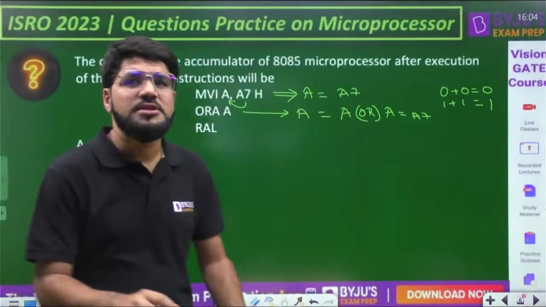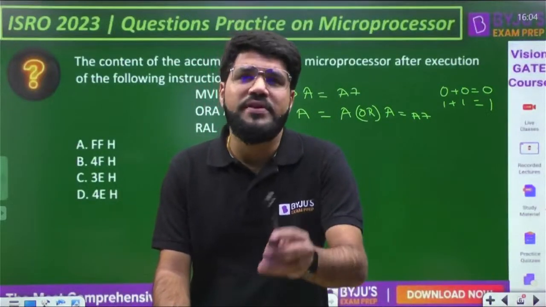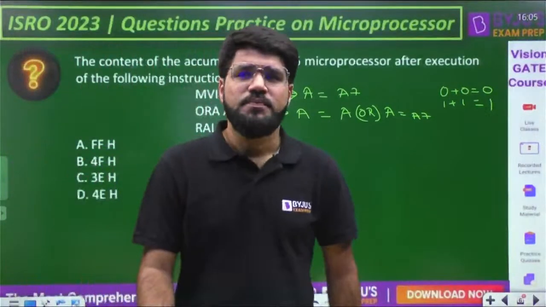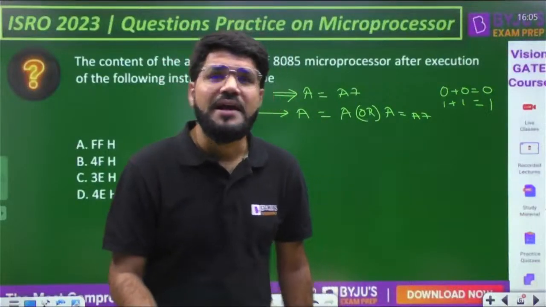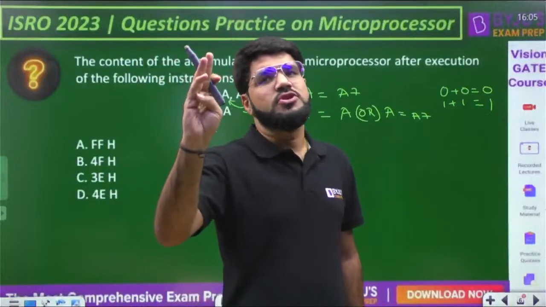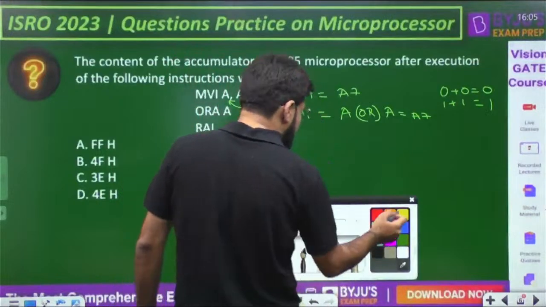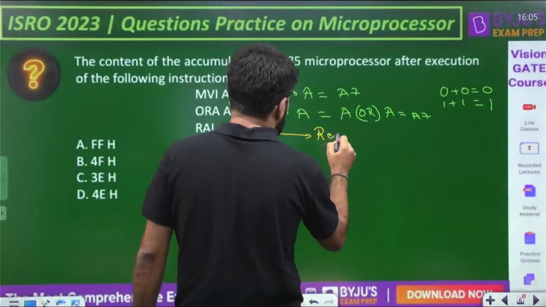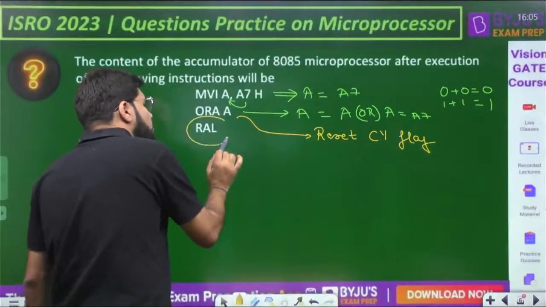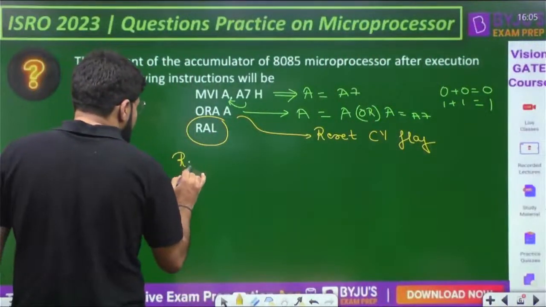Then why has this instruction been used? It is not changing the contents of the accumulator. Whenever you OR a variable with itself, it does not change. So why is the OR instruction used? To activate the flags. Arithmetic and logical operations affect the flags. Every logical operation, like OR and XOR, always resets the carry flag. The important thing you must know is that it is going to reset the carry flag, because that carry flag is going to be used in the instruction known as RAL. What is the instruction RAL?